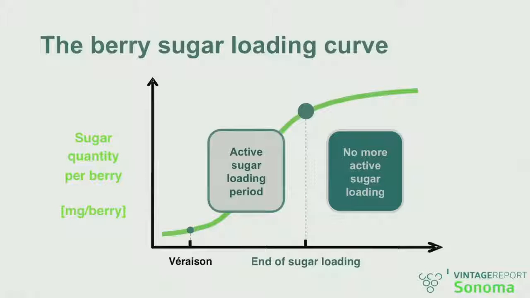There is a starting point when the berry shifts from being a vegetative organ, as Mark was saying, with functional stomates, to a sink. It becomes a reproductive organ. The stomates are being frozen in an open position. And essentially, as Mark was showing, there is a lot of water that can be lost because the stomates are no longer functional. During that stage, you can actually characterize how long the berry is calling for sugar.